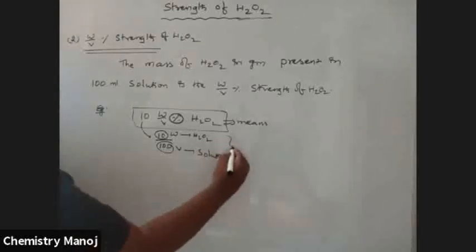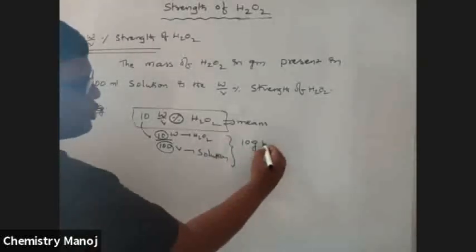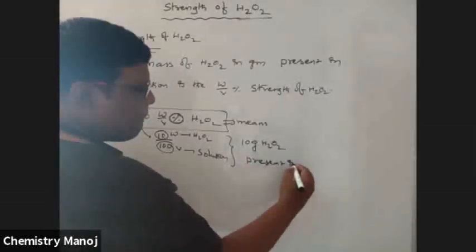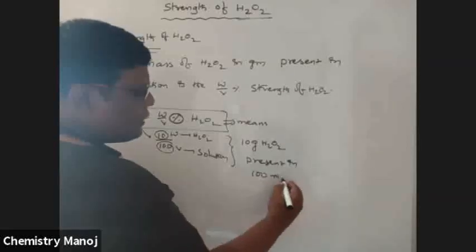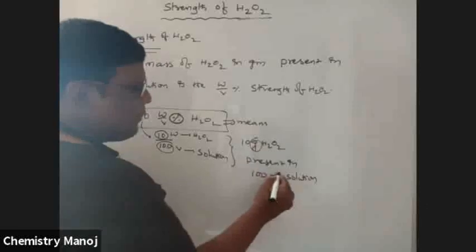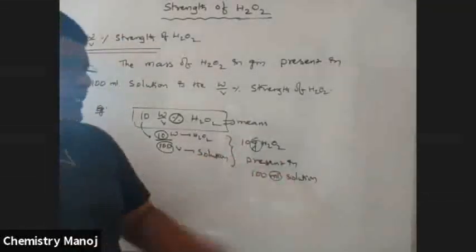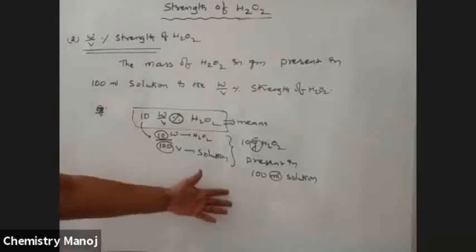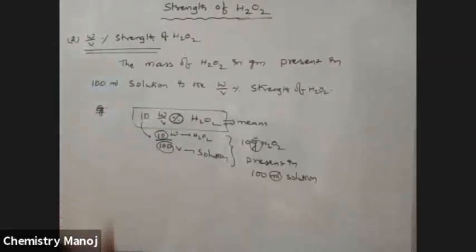That means 10 grams of H2O2 is present in 100 ml solution. Both are the same units. That is the weight by volume percentage strength of H2O2.